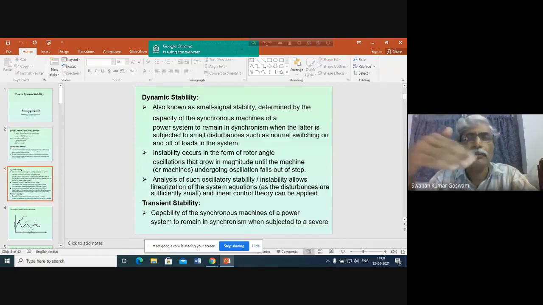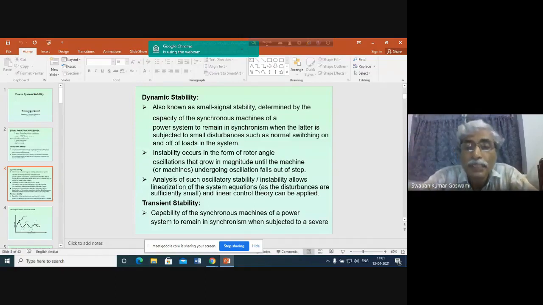The field currents are always being adjusted by the excitation system to maintain the constant terminal voltage. Because of these continuous disturbances occurring in the system, it may so happen that the generator will always be in a quasi steady state condition. There will always be oscillation in the speed of the generator.